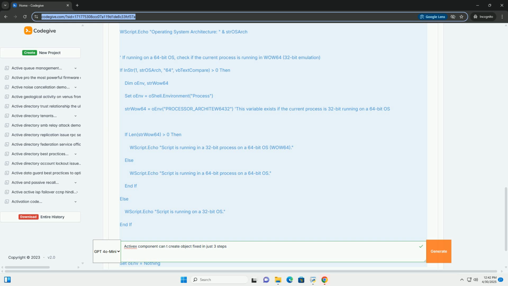Documentation: consult the documentation for the ActiveX component or the application that's using it for any specific troubleshooting steps or requirements. Testing: after making any changes, thoroughly test the application to ensure that the error is resolved and that everything is working as expected. System restore: create a system restore point before making significant changes to your system. This will allow you to revert to a previous state if something goes wrong.